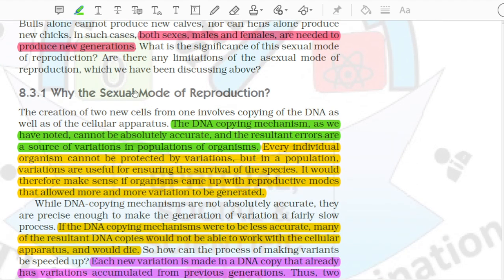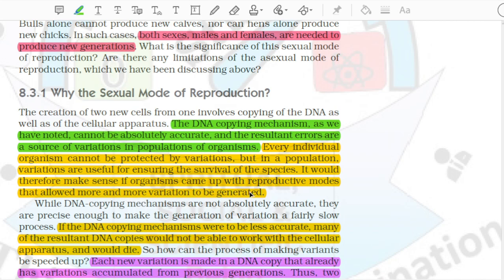8.3.1 Why the sexual mode of reproduction? The creation of two new cells from one involves copying of the DNA as well as of the cellular apparatus. The DNA copying mechanism, as we have noted, cannot be absolutely accurate, and the resultant errors are a source of variations in populations of organisms. Every individual organism cannot be protected by variations, but in a population, variations are useful for ensuring the survival of the species. It would therefore make sense if organisms came up with reproductive modes that allowed more and more variation